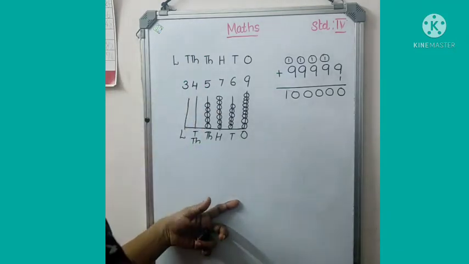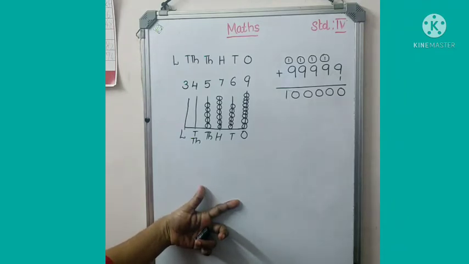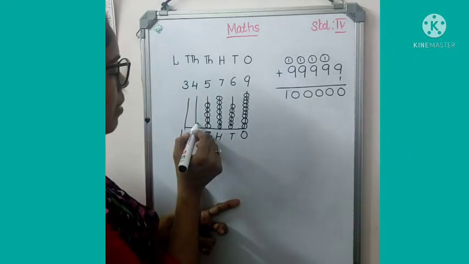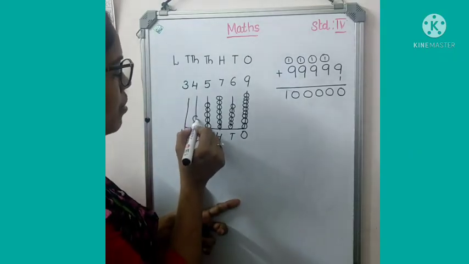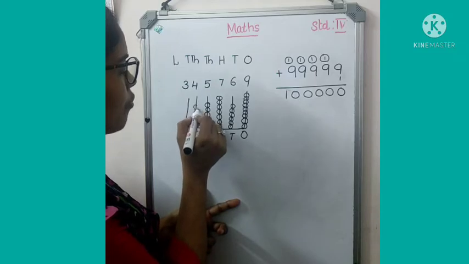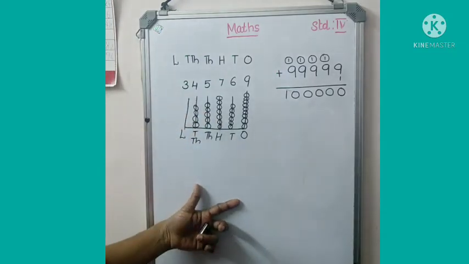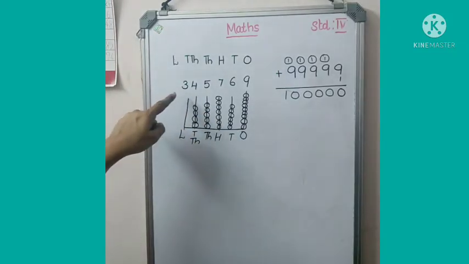Look here. What is the number in the 10,000 place? Yes, it is 4. So we can draw 4 beads in the 10,000 place. Let's draw 1, 2, 3, 4. Then look at the lakh place.